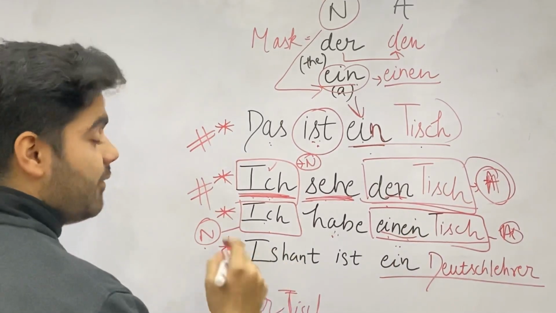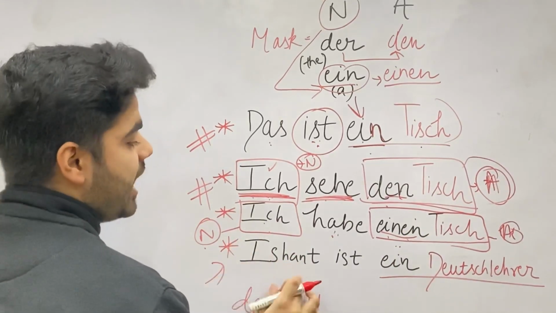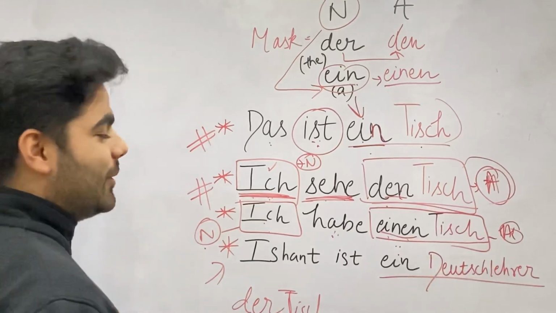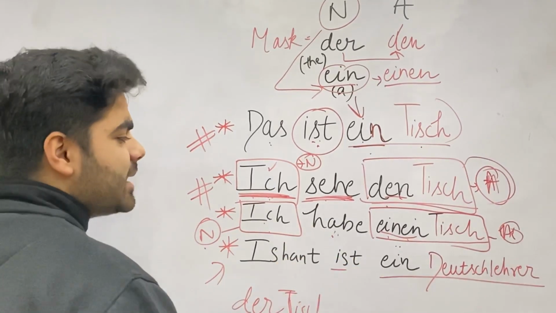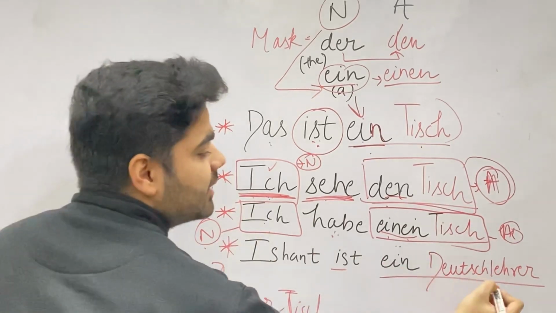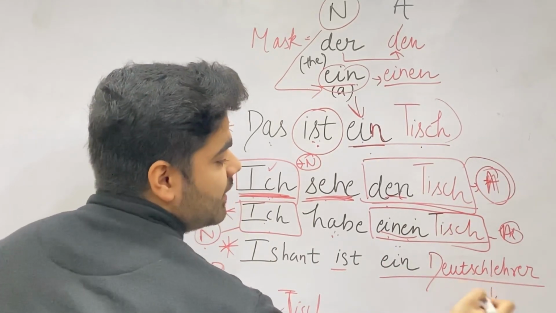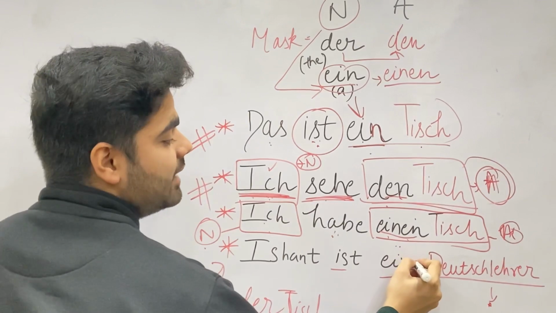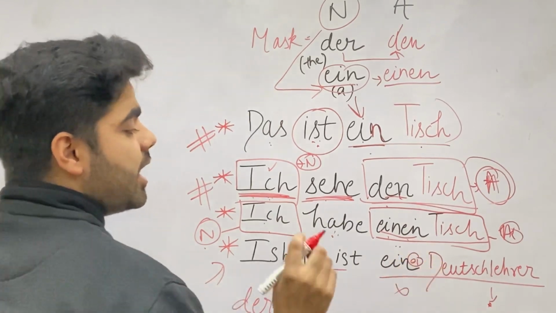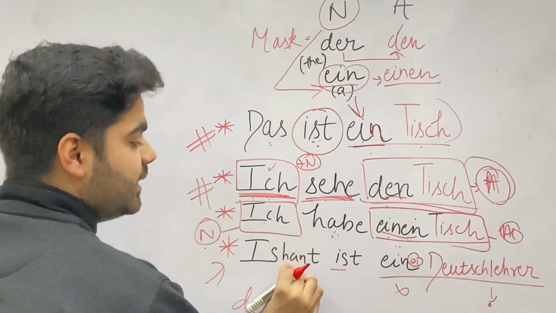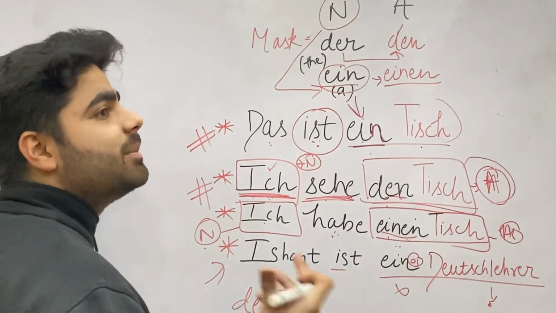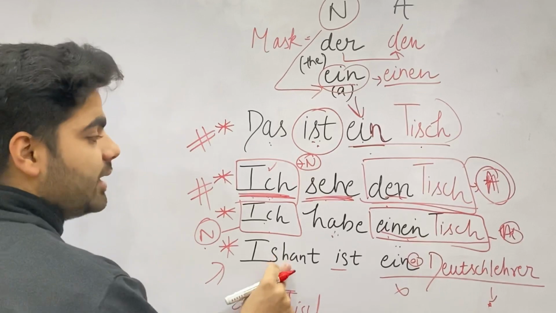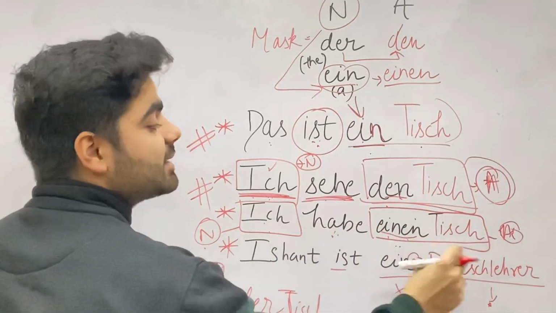Again, now a very good example. The next: Ishant ist ein Deutschlehrer. You all know that. Many people misunderstand it, and take Deutschlehrer as Akkusativ and say that it should be einen. But no, guys. You have to think like this: Ishant is the subject, of course. Who is doing, or what is the main subject of the sentence? Ishant. But Ishant ist ein Deutschlehrer.